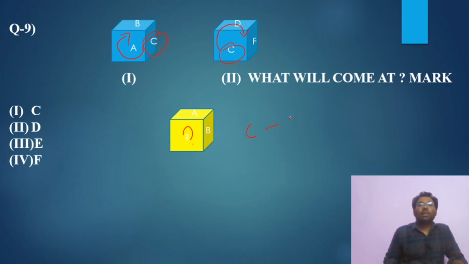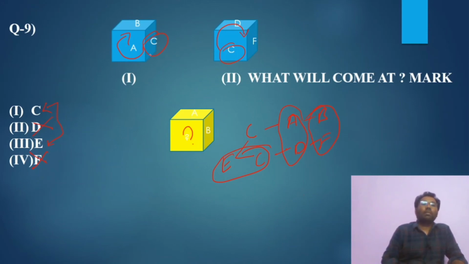So C, A, B, C, D, F. E is the answer, and these are opposite pairs. So A is opposite D, so it can never be there. The next is B. Opposite to B is F, so it will also be eliminated. We are left with C and E, and these both are opposite.